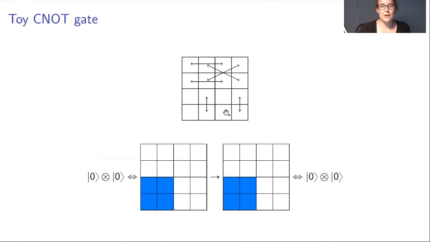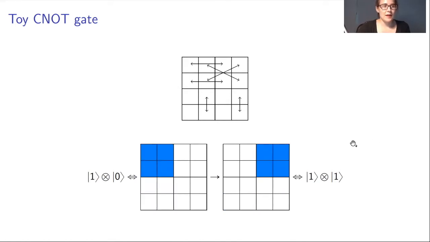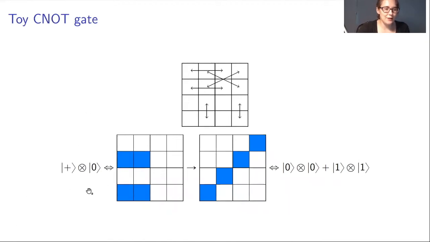But one transformation that is allowed is the toy C0 gate, which is the toy analogue of the quantum C0 gate. To show some examples, we first look at the analogue of the 0, 0 state, which goes to the analogue of the 0, 0 state under this transformation. If we look at the analogue of the 0, 1 state, it goes to the analogue of the 1, 1 state. And if we look at what happens to the analogue of the plus 0 state, it goes to the analogue of this kind of Bell state.